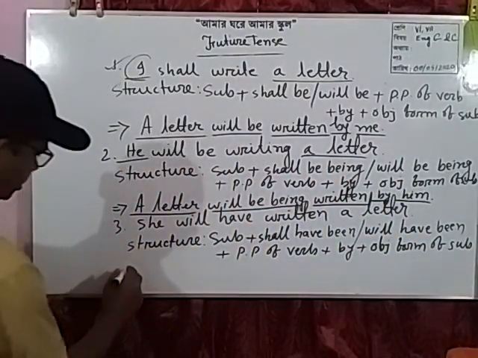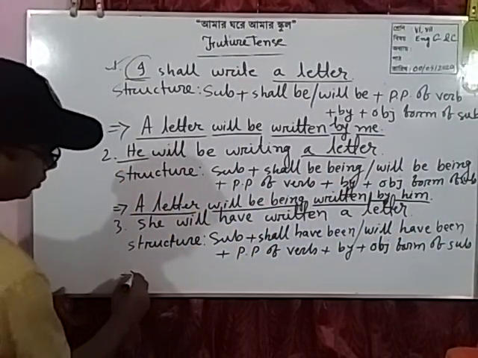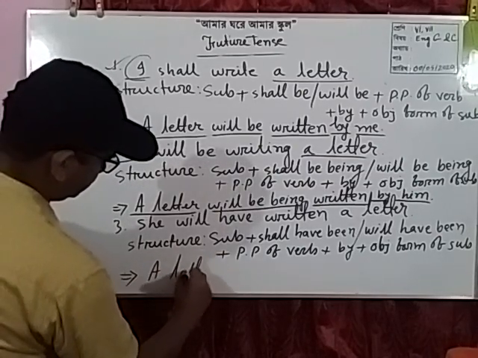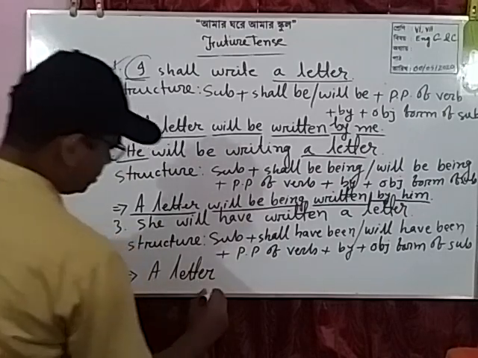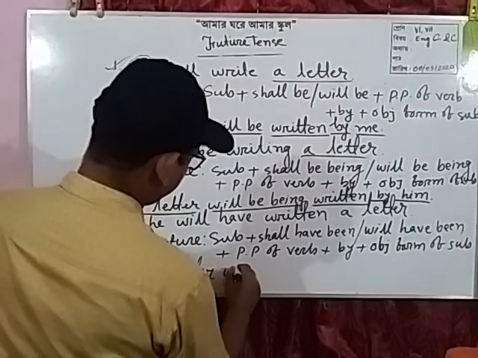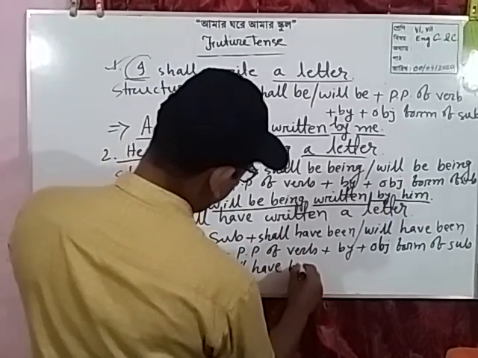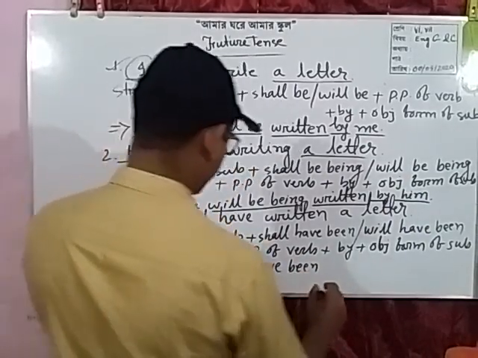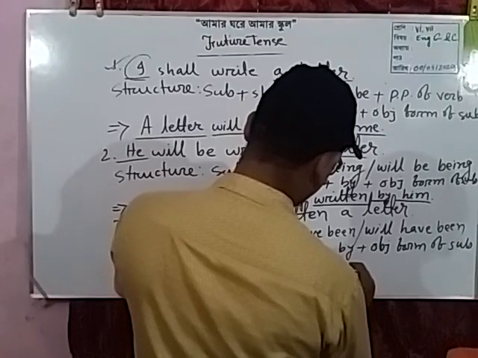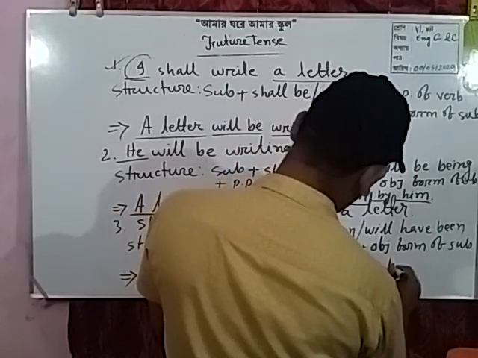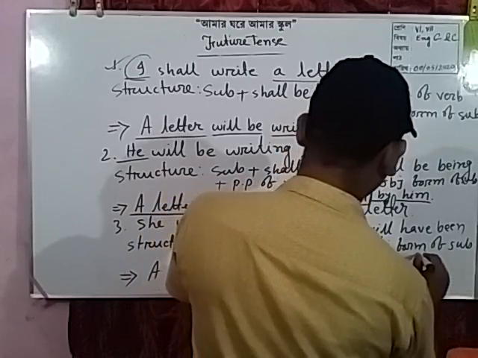So we can write: a letter will have been written by her.